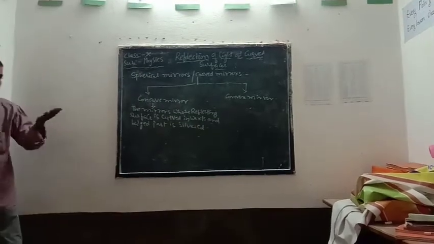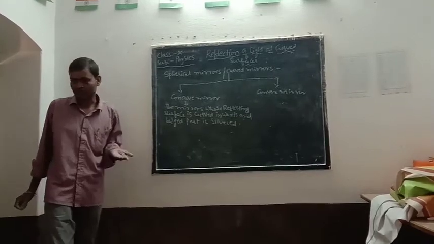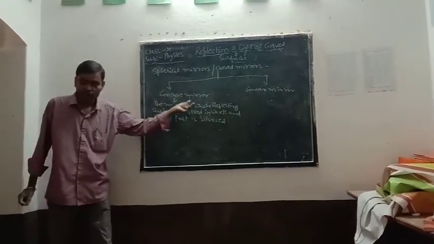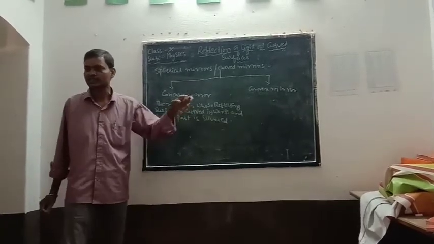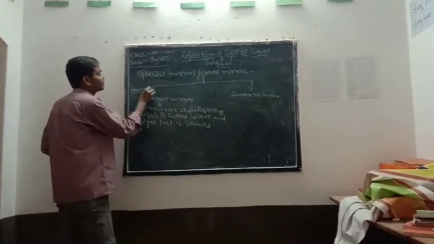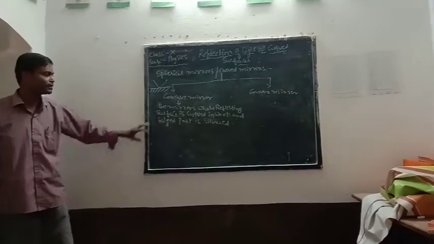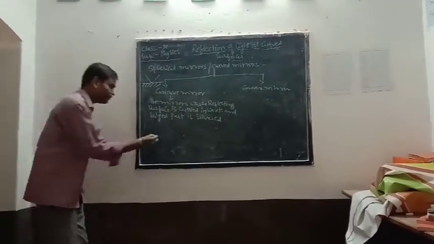Generally, if we observe mirrors, either side of the mirror is coated, isn't it? Like the same way, concave mirrors are the mirrors whose reflecting surface is curved inwards. Here in the plane mirror, this one is the reflecting surface, isn't it?